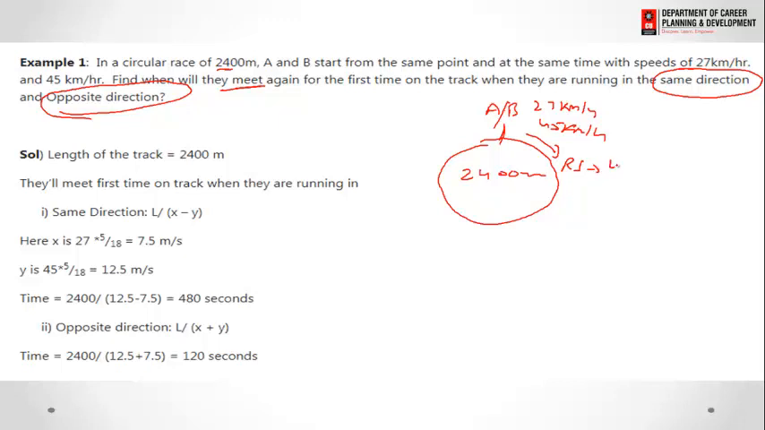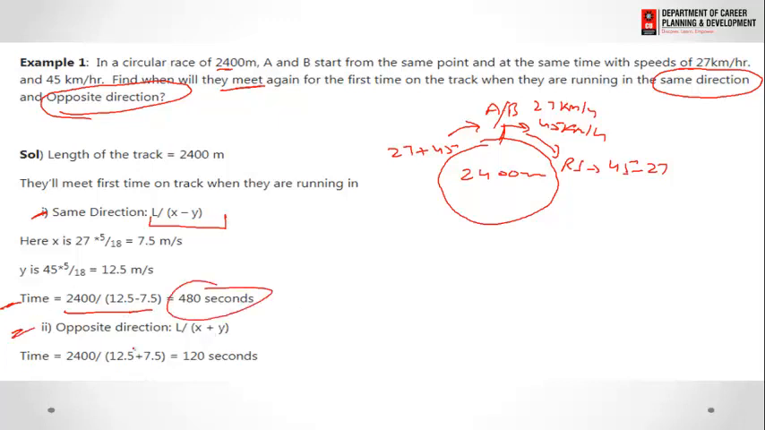When they are moving in the same direction, their relative speed is the difference, that is 45 minus 27. Whereas when they are moving in the opposite direction, their speed is the sum of the speeds, that is 27 plus 45. Hence when they are moving in the same direction, the time taken by them is L divided by x minus y. Now if we calculate, it is 2400 divided by 12.5 minus 7.5, that is 480 seconds.